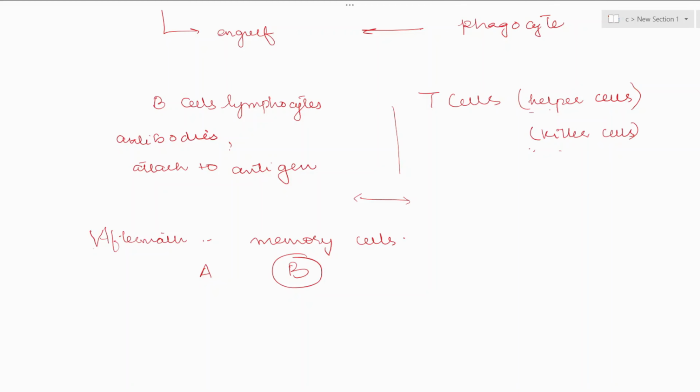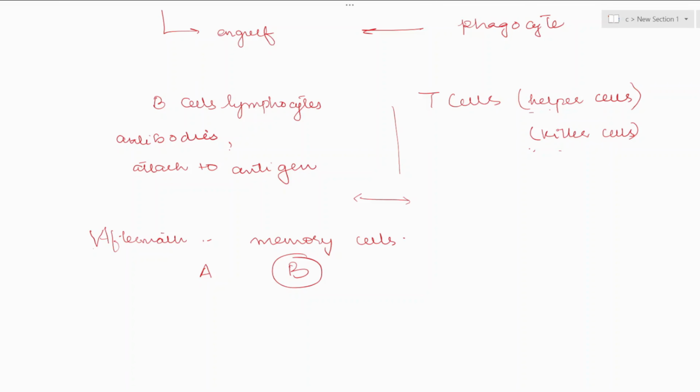Then the T cells are produced from another position, some other organ, and there are two responses by T cells. If they are helping B cells, they are called helper T cells. But if they are directly killing the antigen, then they are called killer T cells.